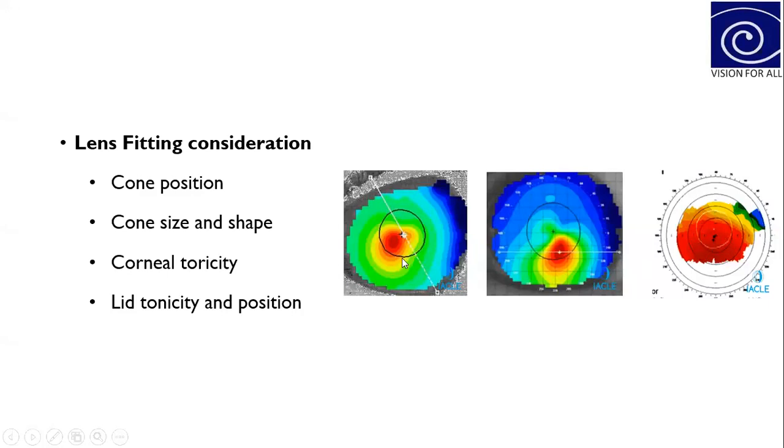The cone size, cone position, and its shape basically help us select the diameter of the contact lenses. So if you have to choose a diameter for this nipple cone, a smaller diameter lens will be chosen. However, for this oval cone, a larger diameter lens will be required to cover the cone position.